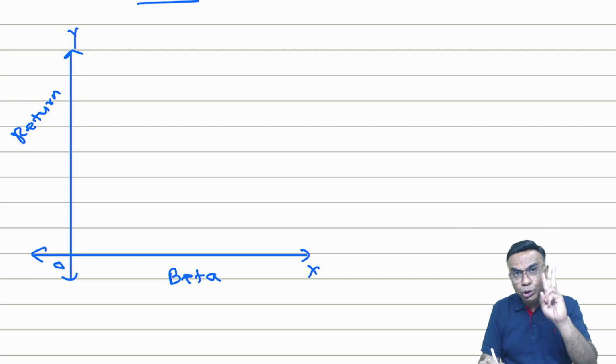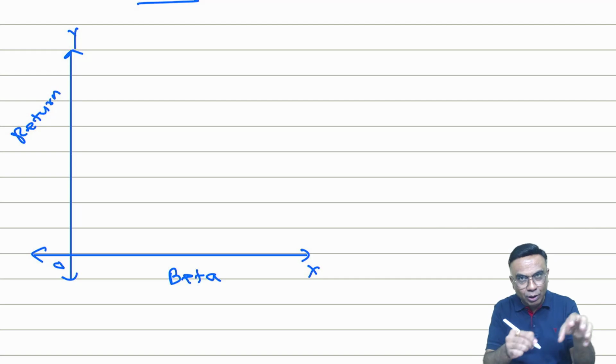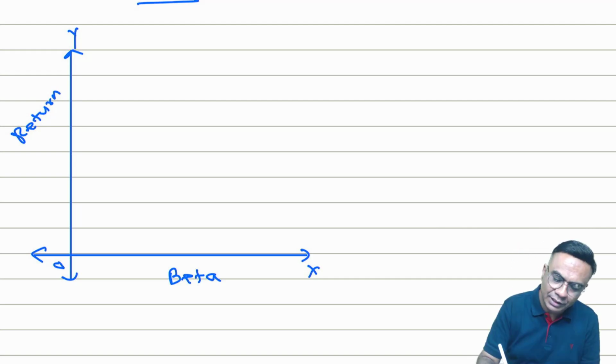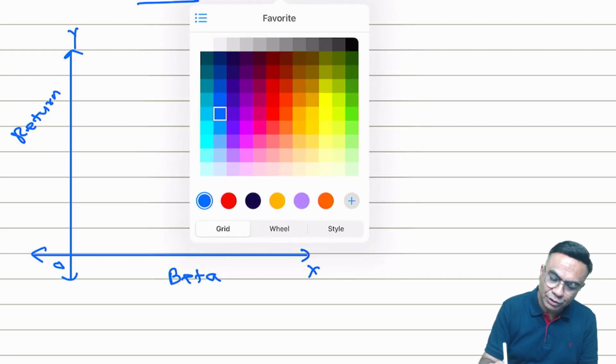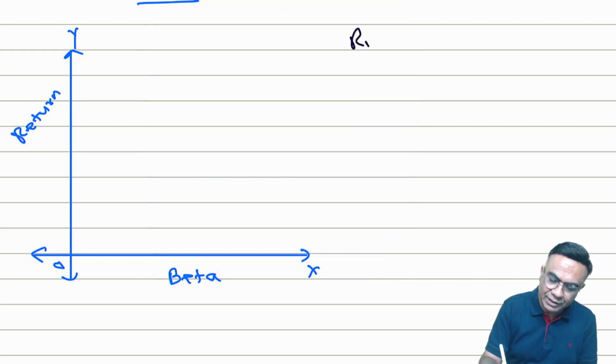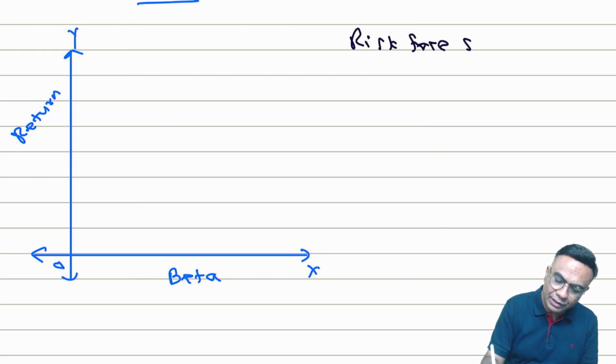Now, I need details of two securities to plot a line, right? So let us take two securities. Which are those two securities? I take a risk-free security, and I can take the market.